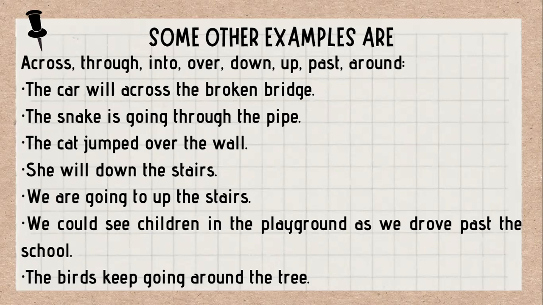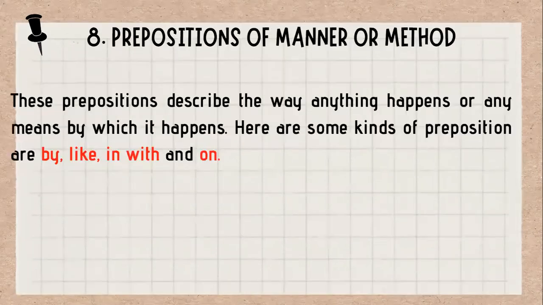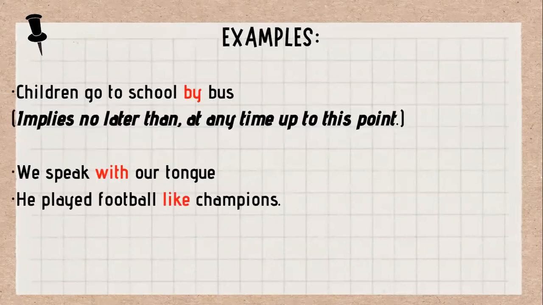He will go down the stairs, and so on. Next, we have prepositions of manner or method. These prepositions describe the way anything happens or any means by which it happens. Some kinds of these prepositions are by, like, in, with, and on. For example, children go to school by bus. Other examples are: we speak with our tongue, and he played football like champions.